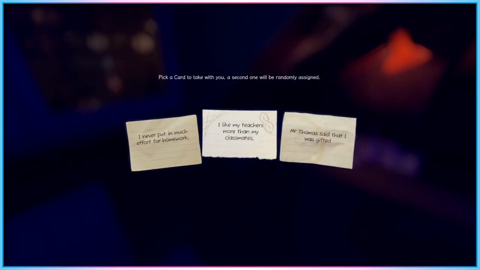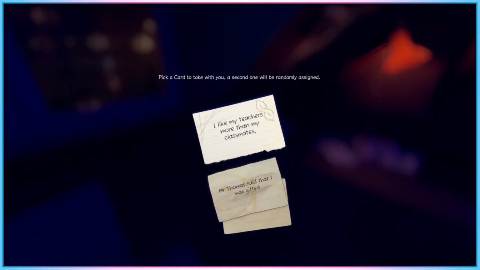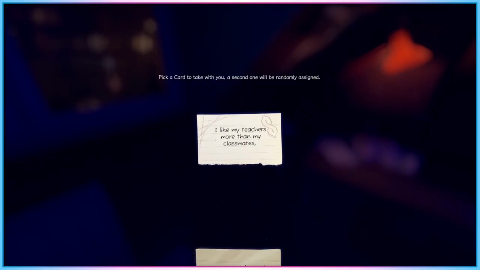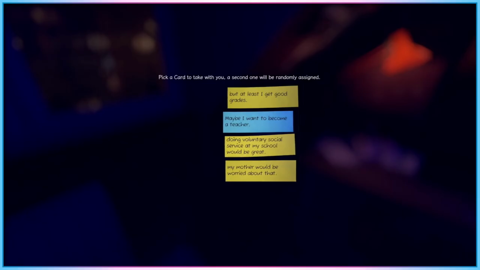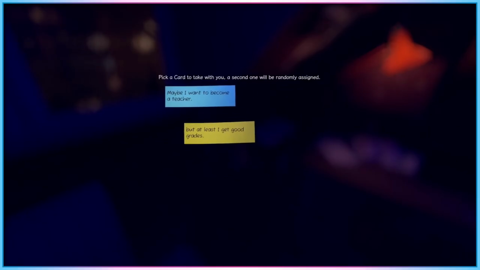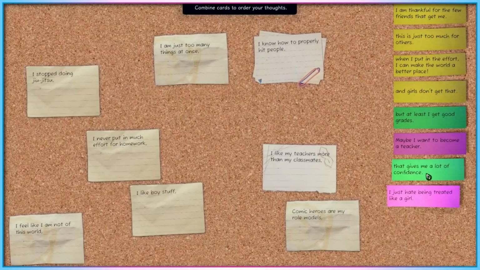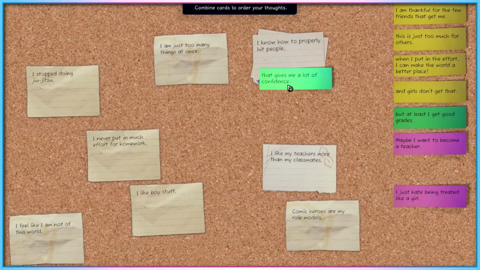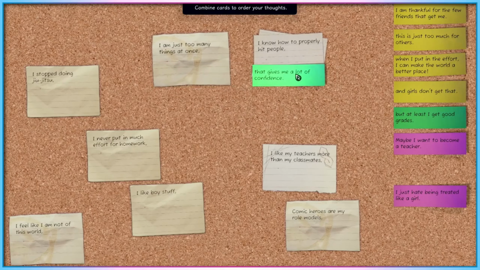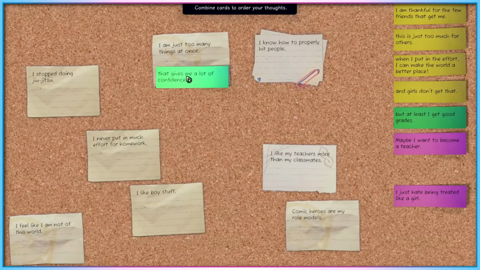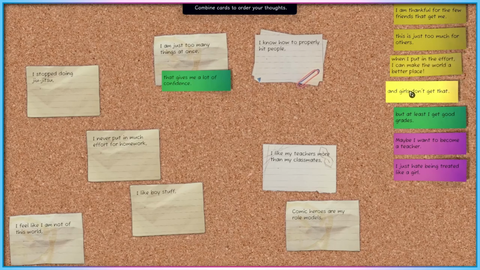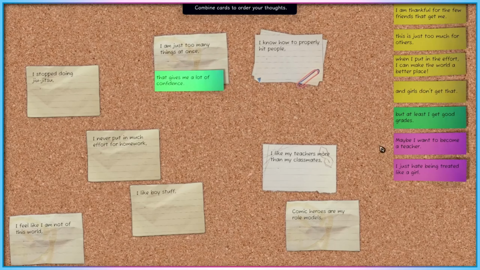Frame of Mind has you discover a totally typical girl through finding mementos, listening to memories and making decisions that don't really have good answers. If that sounds difficult, maybe you can relate to her struggle, and perhaps even benefit from one of the aids you can find as you go through her room. On a corkboard, the player combines partial thoughts to come up with ideas.